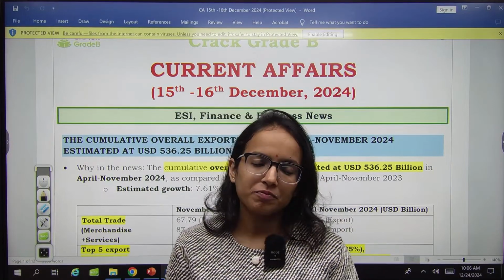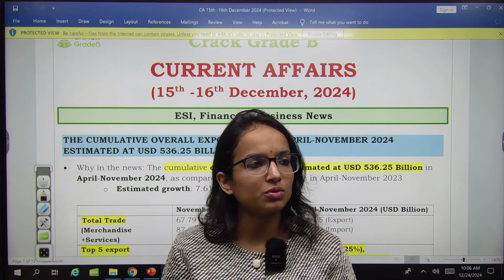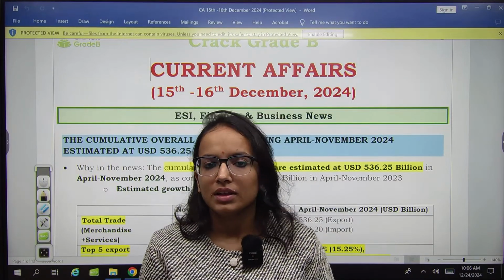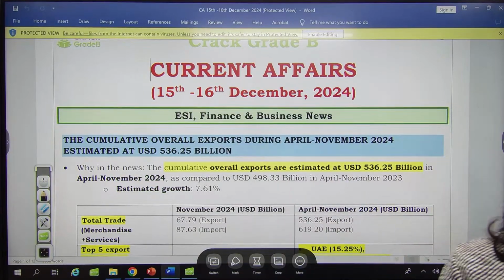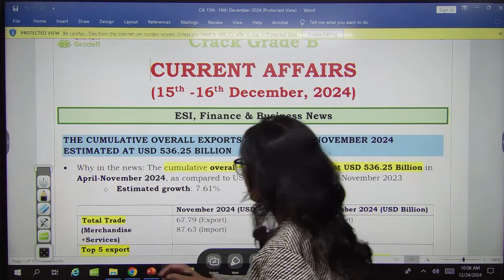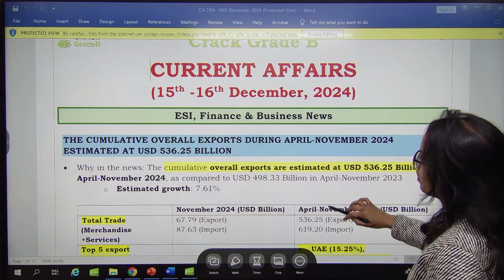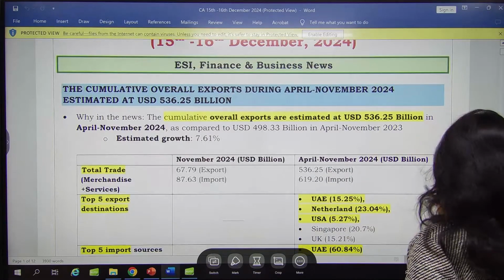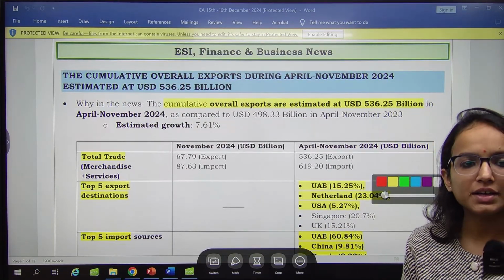So let's begin with the 15 to 16 December news analysis. We will be covering 15 to 16th December. Let's start with the first section, ESI, finance and banking news. In the first one, we have some data regarding India's exports.